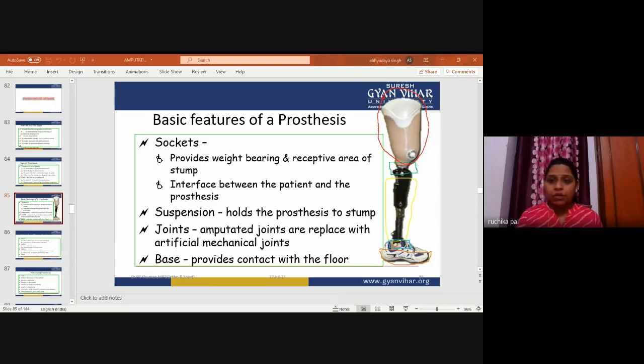You can see in the diagram also. First one is the socket, in which the stump will be fixed. It provides weight bearing and a receptive area for the stump. It is the interface between the patient and the prosthesis also. The socket will provide this. Suspension holds the prosthesis to the stump. Joints: amputated joints are replaced with artificial mechanical joints. Base provides contact with the floor. So this is about the basic features of the prosthesis.